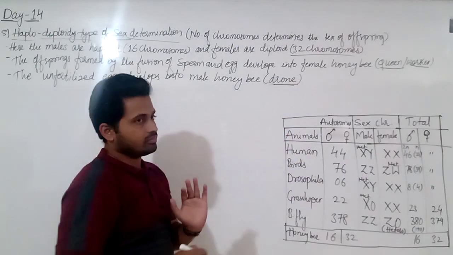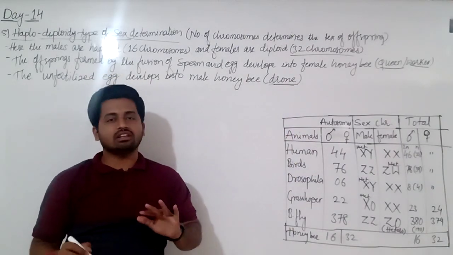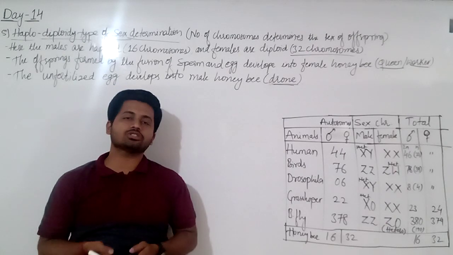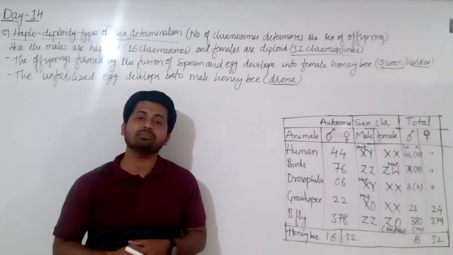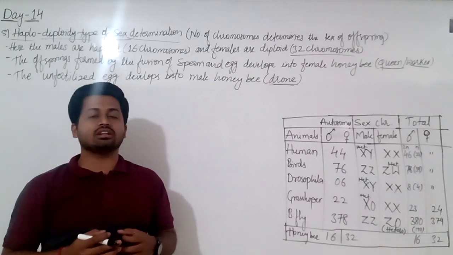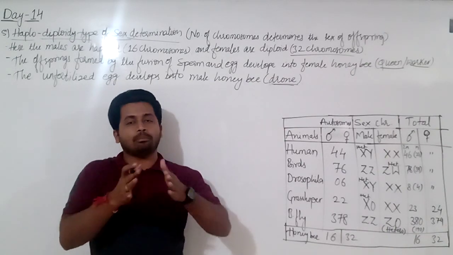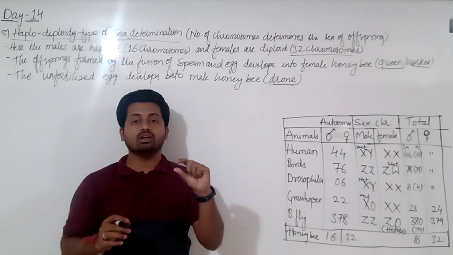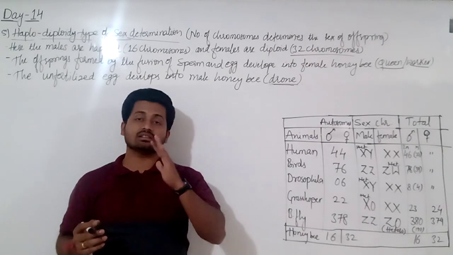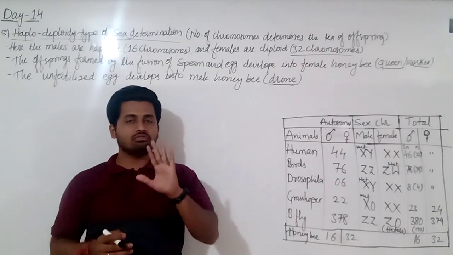Listen here carefully. What happens here when the female matures? It produces the egg by oogenesis, that is reductional division. Meiosis occurs inside the female, and the 32 chromosomes divide into haploid. That is each egg contains 16 chromosomes. Haploid now. The egg produced will contain 16 chromosomes, the haploid female gamete.